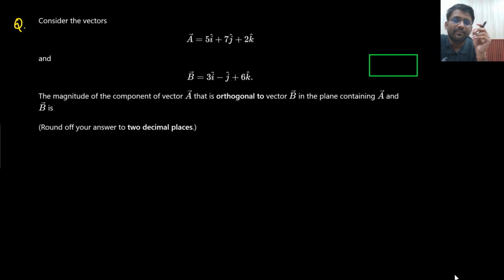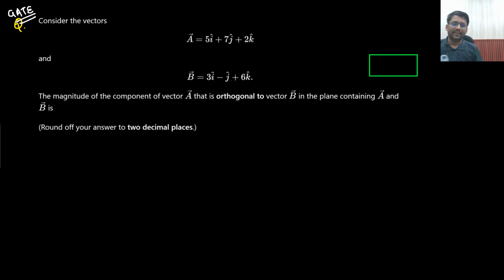Consider two vectors. Magnitude of the vector component of A that is orthogonal to vector B in the plane containing A and B is... Think about this question and try solving it on your own. Again, it is a GATE question only. What are they asking? Magnitude of the component of vector A that is orthogonal to vector B in the plane containing A and B both.